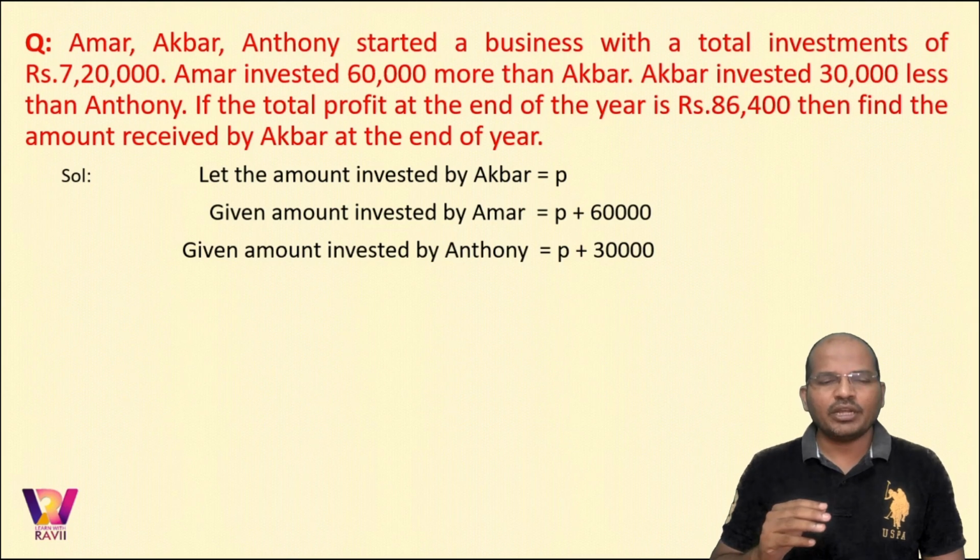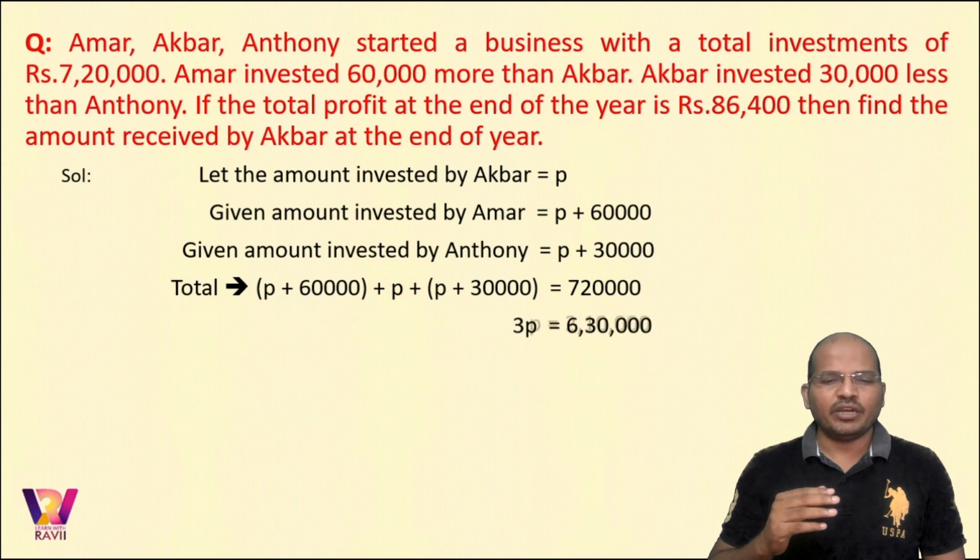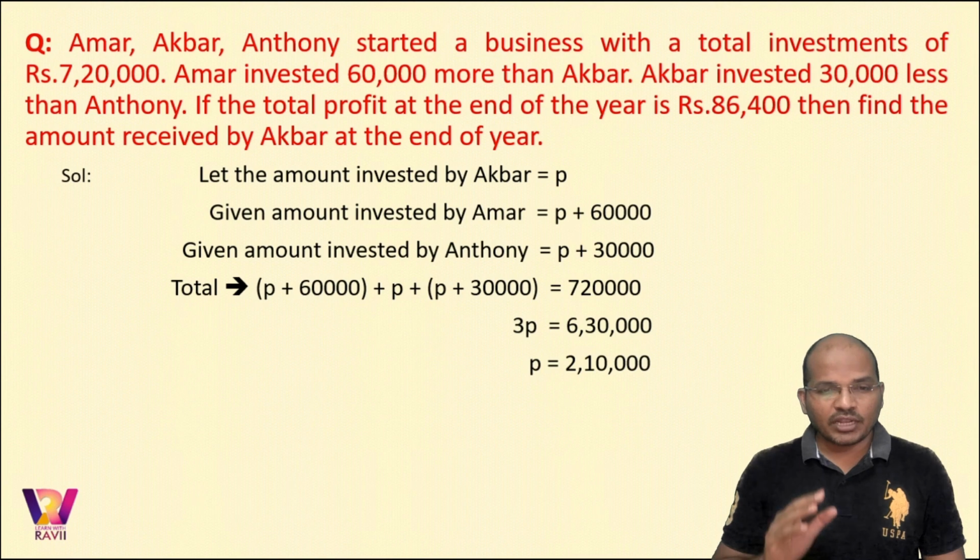Now let us see what is happening. Now when you add all those things, you get P plus 60,000 plus P plus P plus 30,000. That would be 7.2 lakh. Clear with that? Now from that you get the value of P, and the value of P is found to be 2 lakh 10,000 rupees. Clear with that?